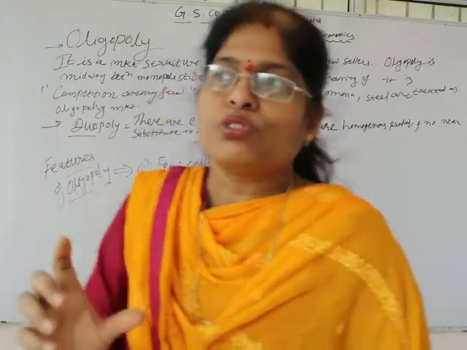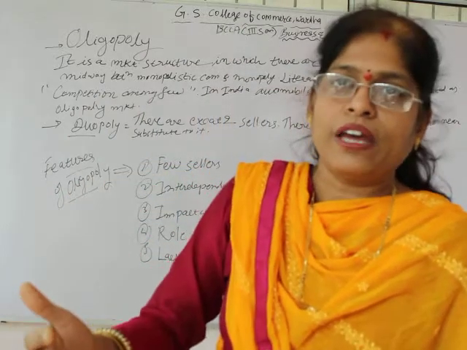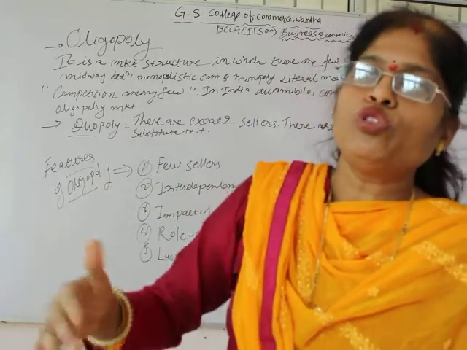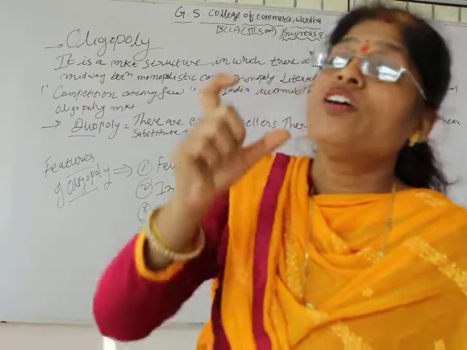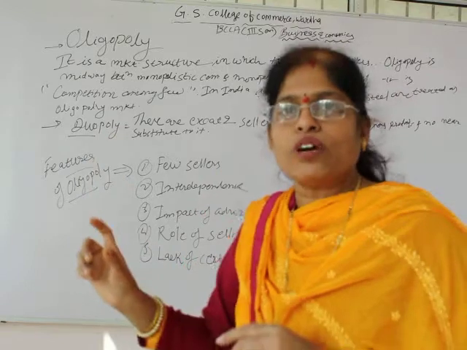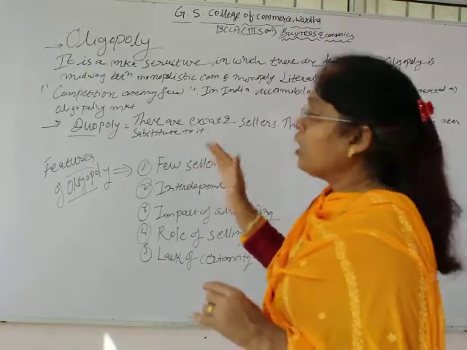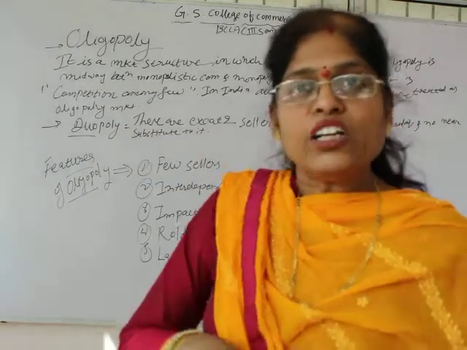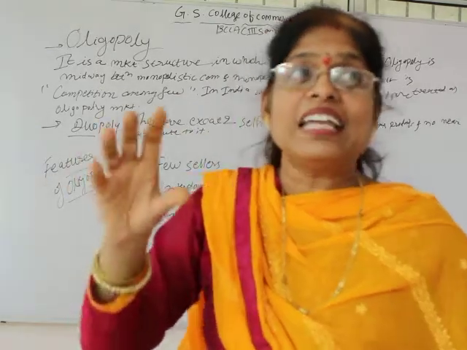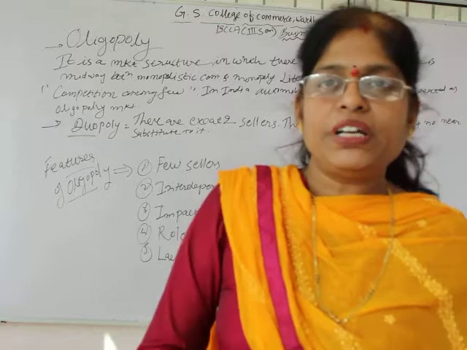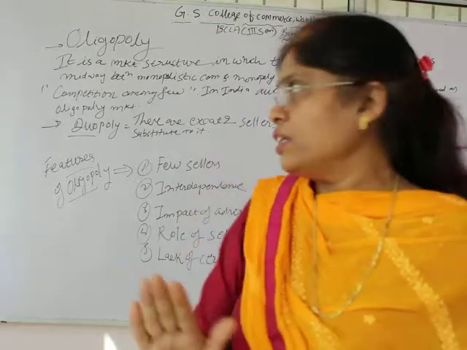These few refers to the few sellers: more than one, more than two, more than three, but not more in numbers, only few. Competition exists in that type of market, but that competition is among few sellers.